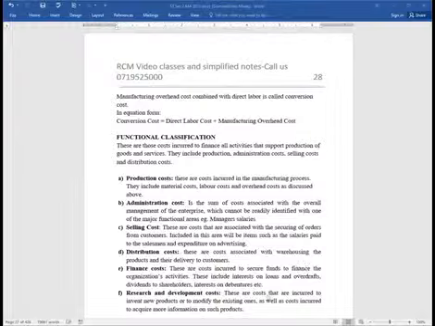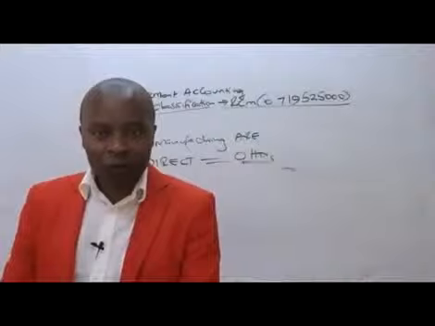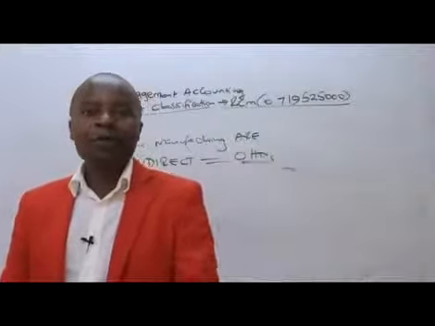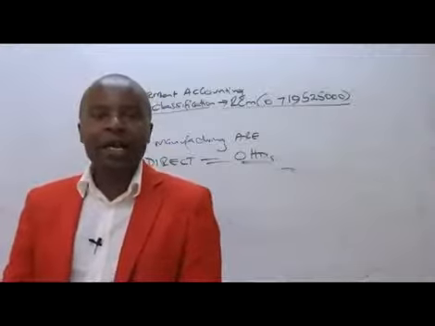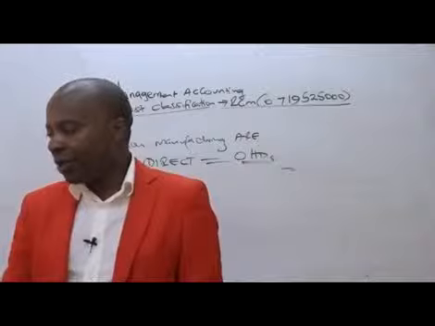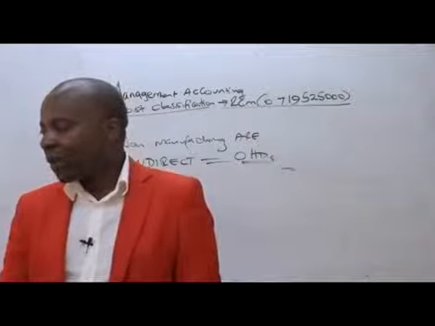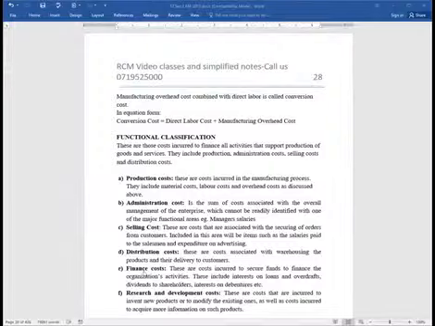For instance, if you have a distribution van, the cost of storing these finished products for the purpose of distributing them, automatically that will fall under distribution cost. So, ladies and gentlemen, we have finance cost. Of course, you need to be accounting for whatever you do in your company.